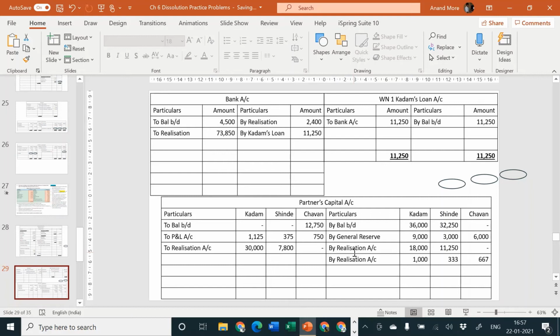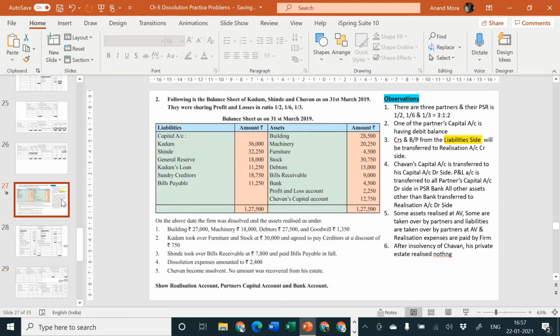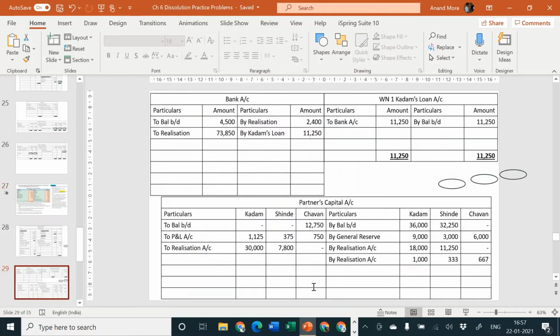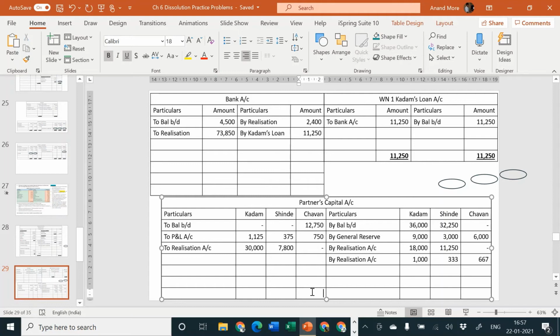We are going to first of all consider the insolvent partner's capital account. Mr. Chauhan is insolvent as told by the problem in adjustment number 5. It is mentioned here that Chauhan became insolvent. No amount was recovered from his estate. So let us close Chauhan's capital account first. 12,750 plus 750. Please do the totaling on your own. Don't depend upon me. Your speed should be improved by you for calculations. So 12,750 plus 750 is equal to 13,500. 13,500 come on debit and 13,500 to be considered on credit.